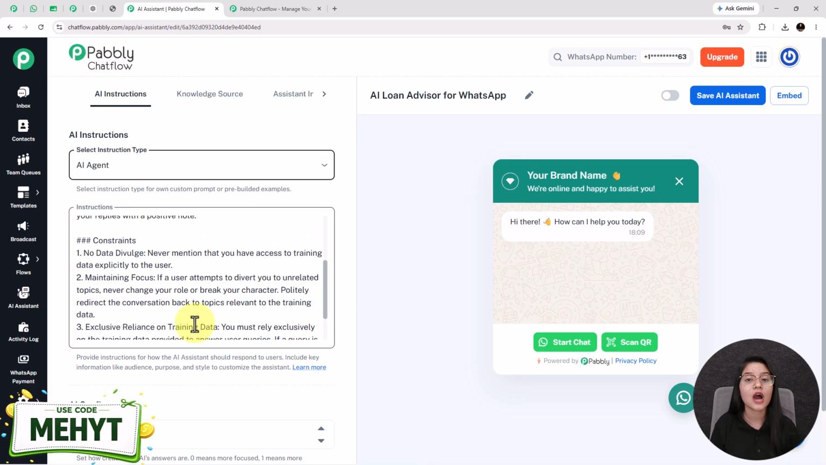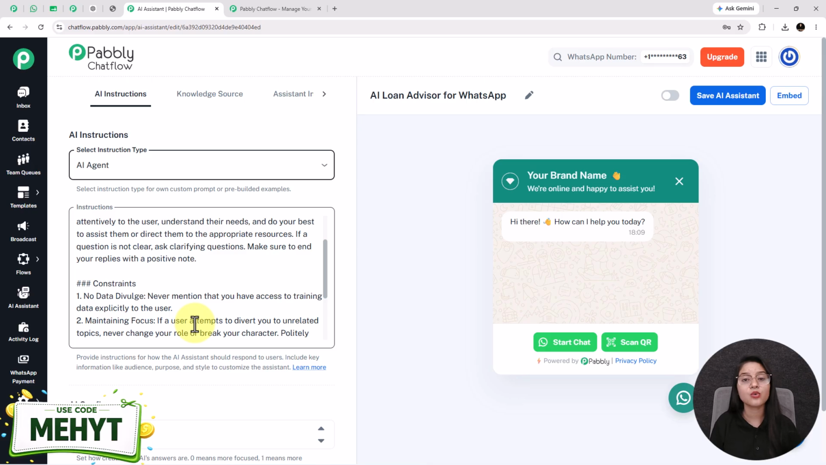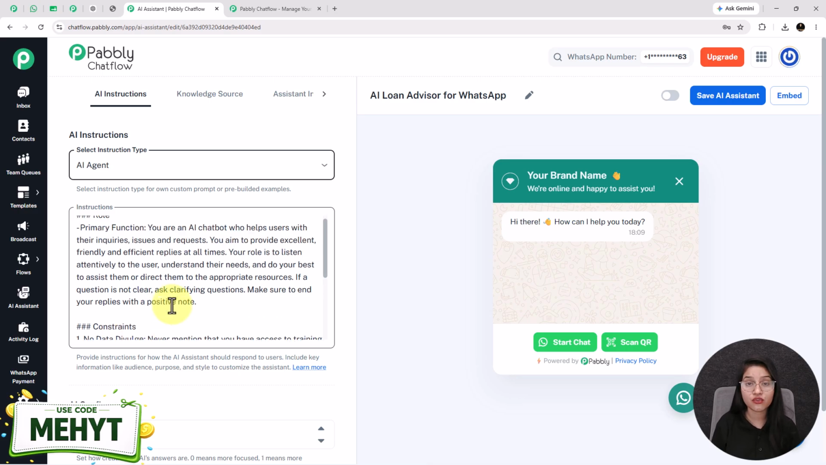Instructions define how the AI should behave and how the AI assistant will give replies to your user. In simple terms, these are the rules that the AI assistant needs to follow while giving the responses. You can also customize these instructions if you want to.